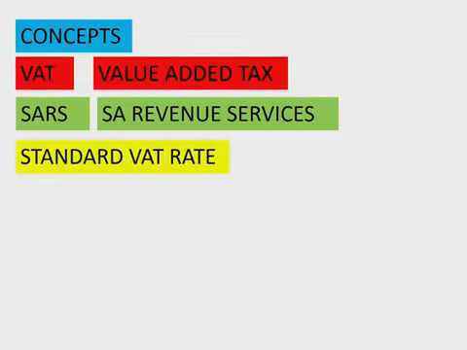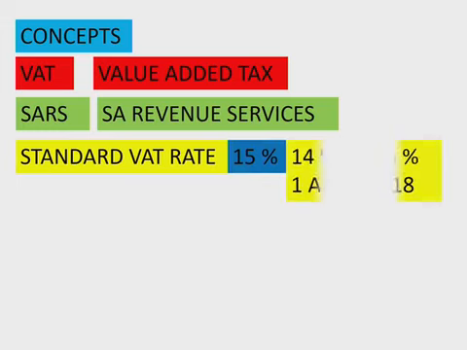Okay. Then another thing that we normally talk about regarding VAT is the standard VAT rate. Now normally the standard VAT rate is the percentage that we're talking about, and that percentage at the moment is 15%. Okay. In the past it was 14%, and then the Minister of Finance made an announcement in his budget speech that from the 1st of April 2018 the VAT will move from 14% to 15%, and then all our calculations will be based on 15% and not 14%.